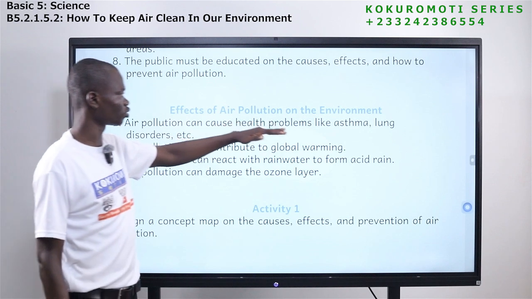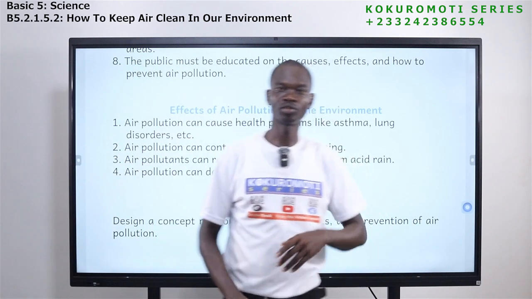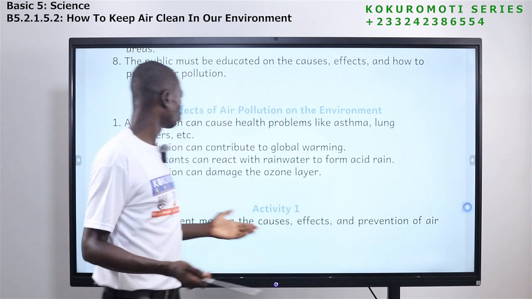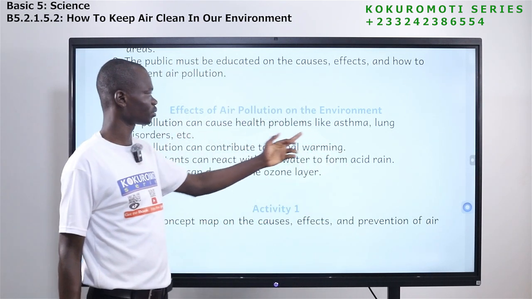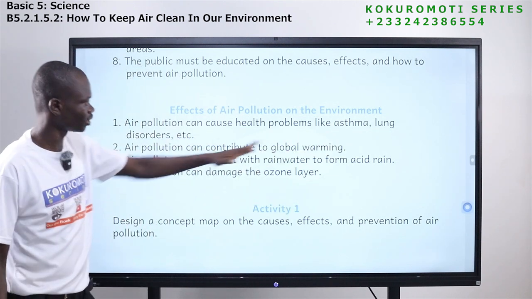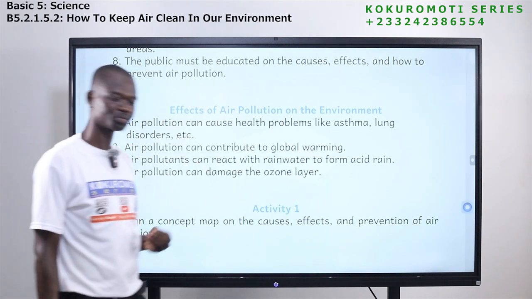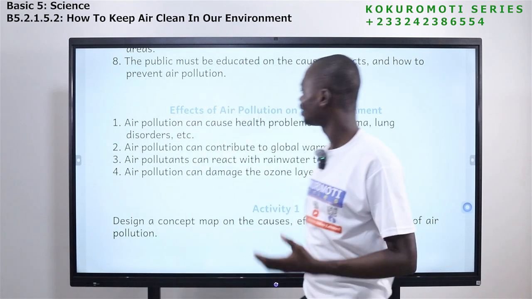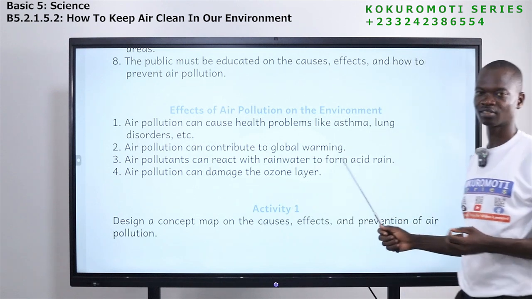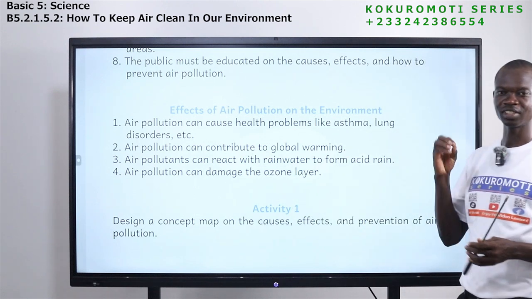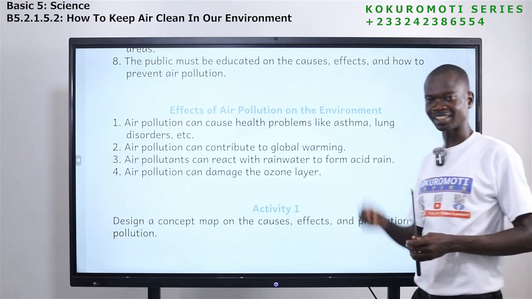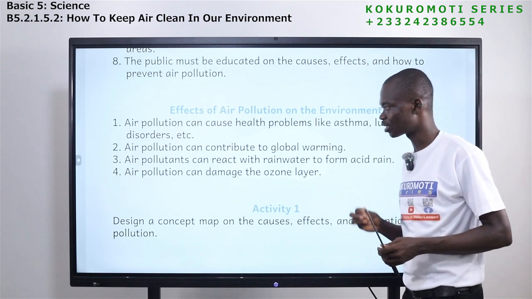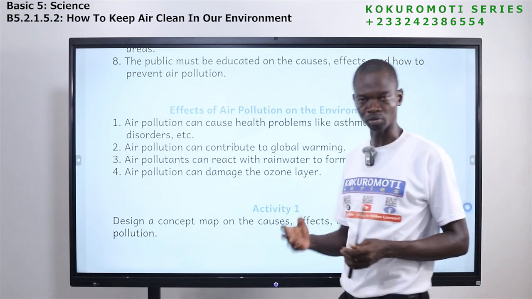So, effects of air pollution on the environment. Let's say your environment is polluted. What are the effects? One, air pollution can cause health problems like asthma and lung disorders. So, if our environment is polluted, it can cause health problems like asthma and lung disorders. So you see, if the air is polluted, it has direct effects on our health. That is why we need to always ensure that we do things that will not pollute the air.